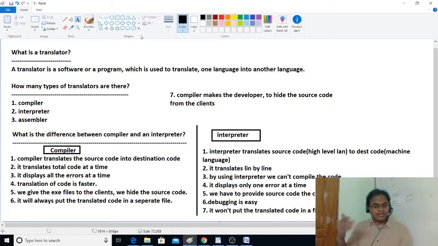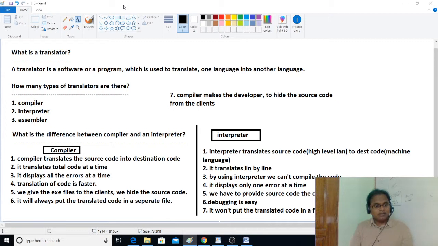So the Python compiler is different. Like that, many languages have their own compiler. Even in .NET we have separate compilers. So compilers differ, but the translator which behaves like this is called a compiler. The translator which behaves like that is called an interpreter.